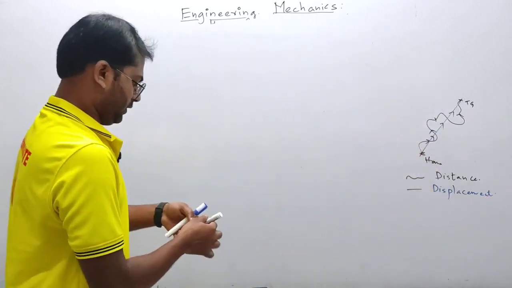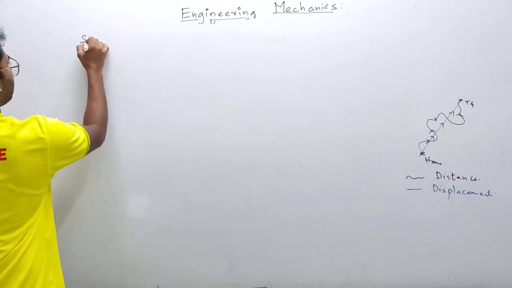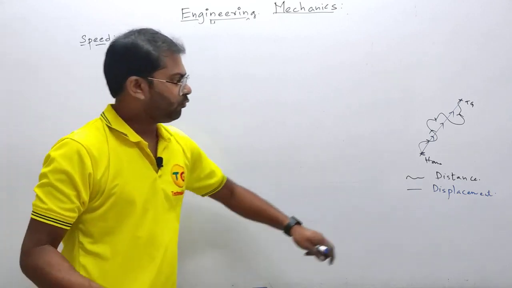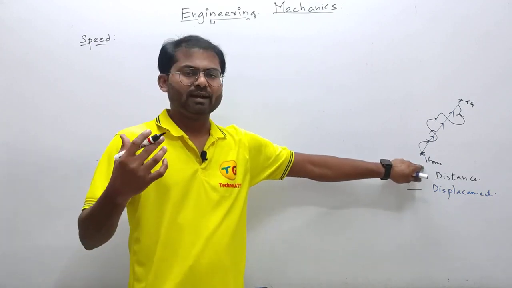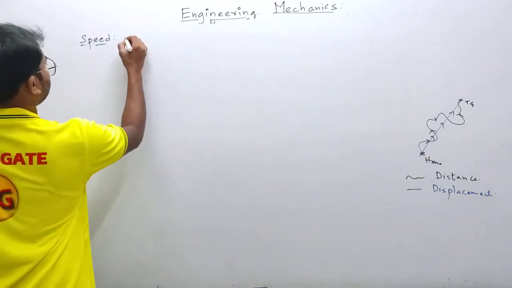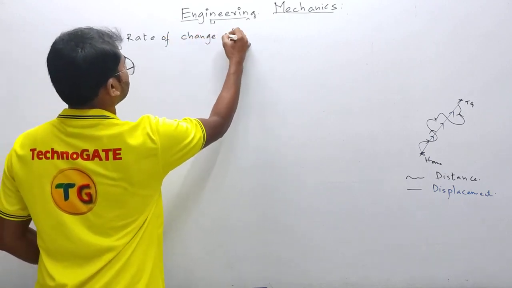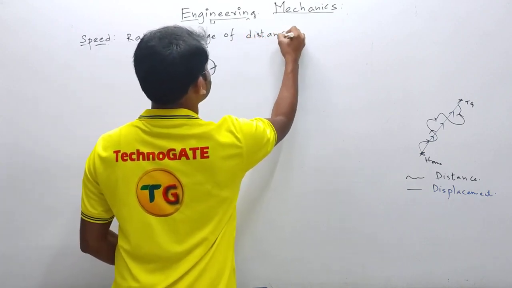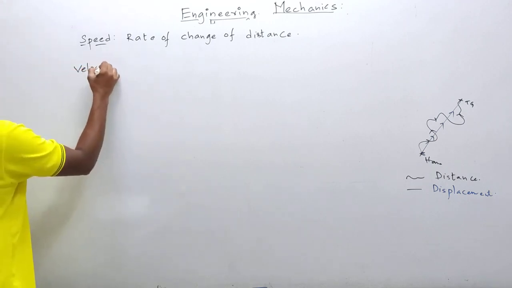Let's go forward with the next term, speed. Speed is nothing but whatever this distance is, you divide by time. Dividing by time means rate of change basically. So speed is given as the rate of change of distance. Next term is velocity.